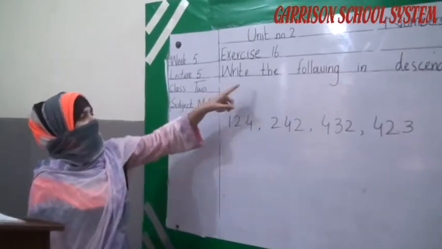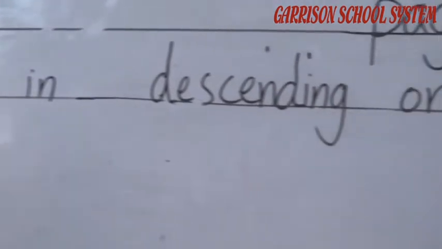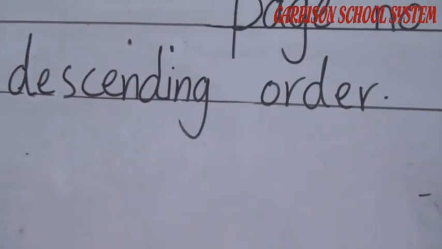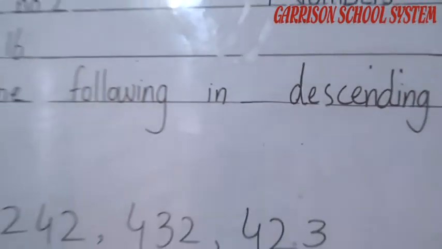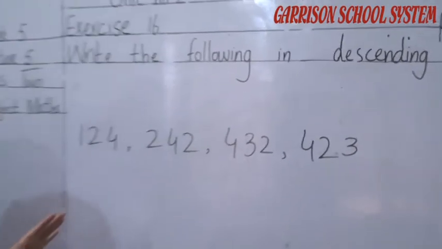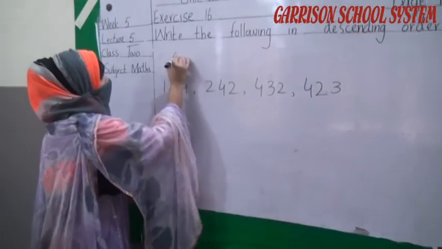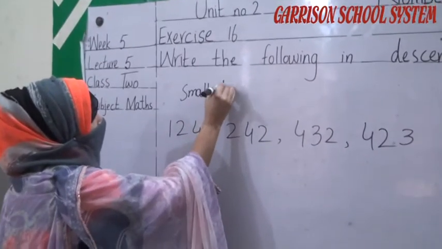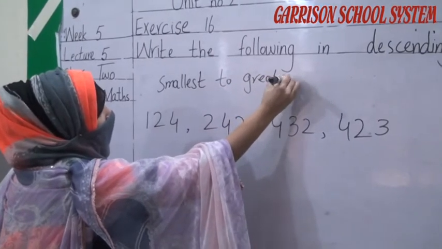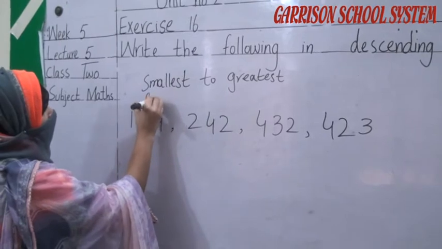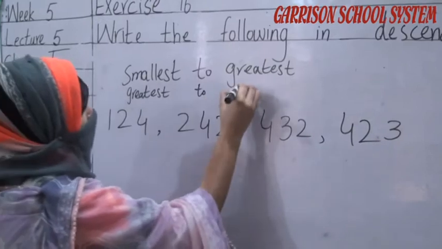Next, write the following in descending order. In ascending order, what have we done? We arrange our numbers from smallest to greatest. But in descending order, we have to arrange our numbers from greatest to smallest. This is the opposite of ascending order. Both are opposite to each other.